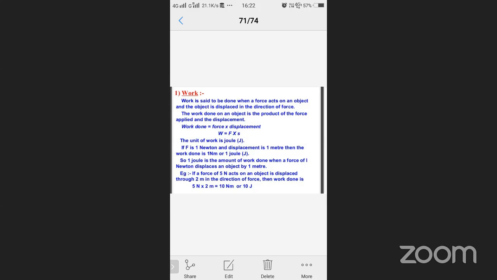One more system is there, FPS. F means foot, P means pound, S means seconds. Foot, centimeter and meter are used to measure distance or length.